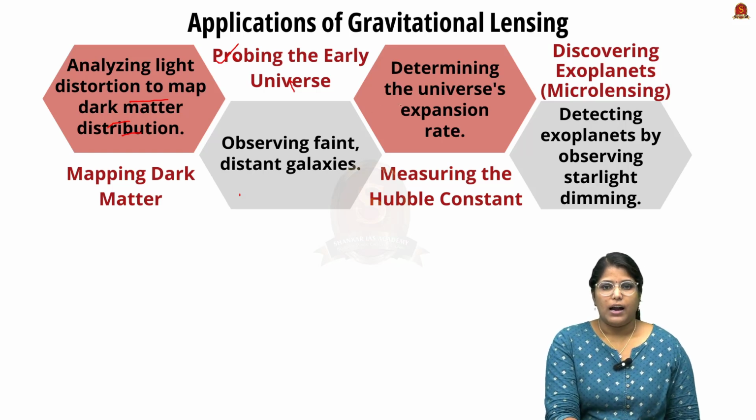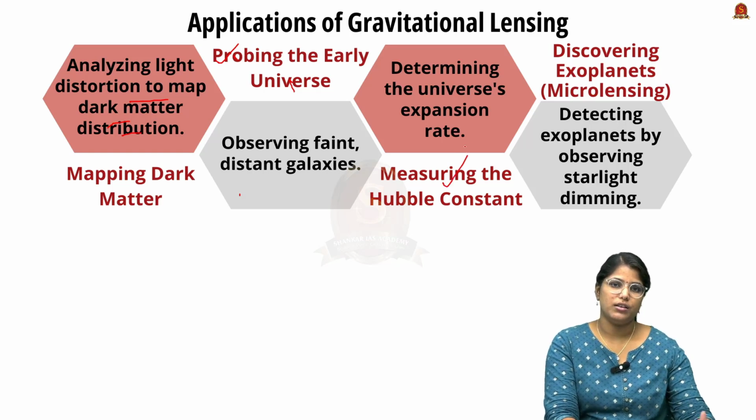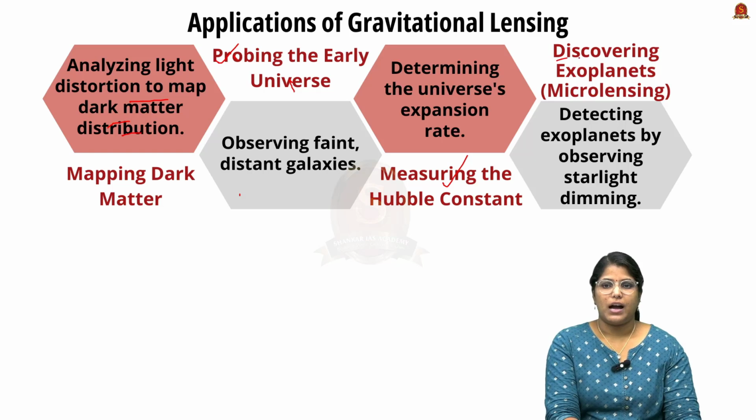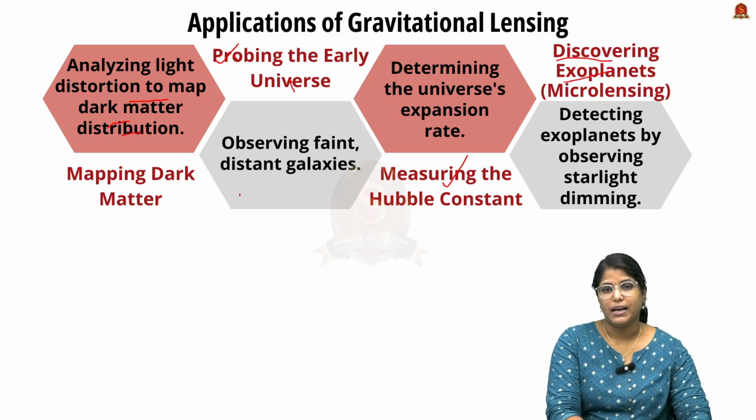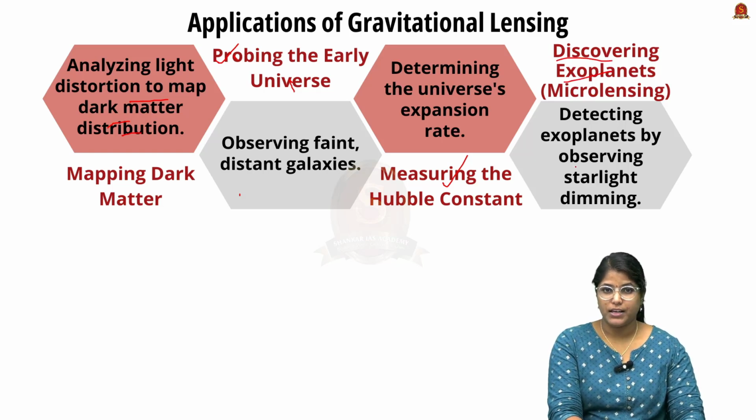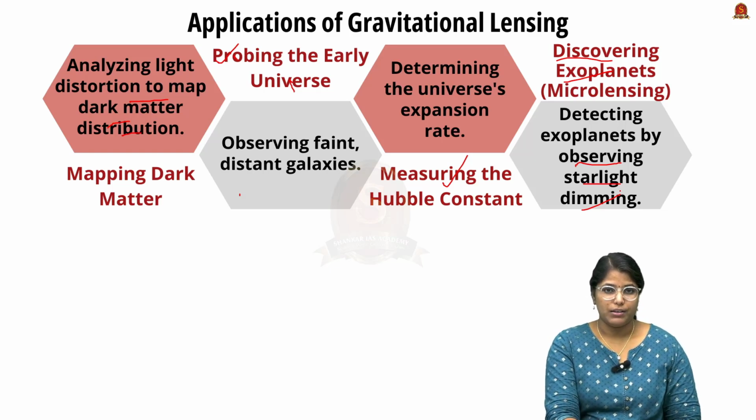The third important thing is that it helps in measuring the Hubble constant, that is, the rate at which the universe is expanding. And finally, it helps in discovering many exoplanets, and this is majorly done by observing starlight dimming. So these are all very important facts that you have to remember when it comes to gravitational lensing. Now I have a prelims question for you.